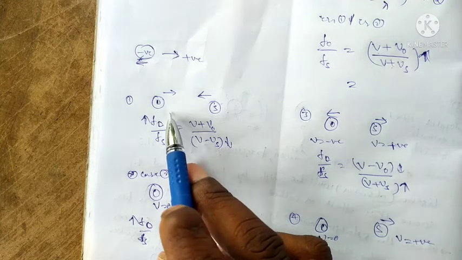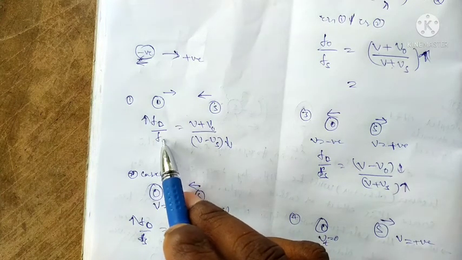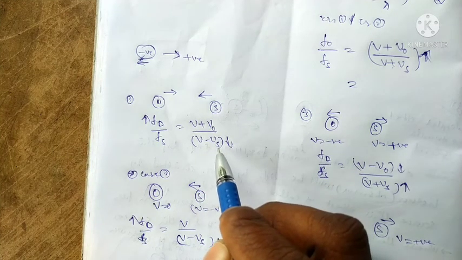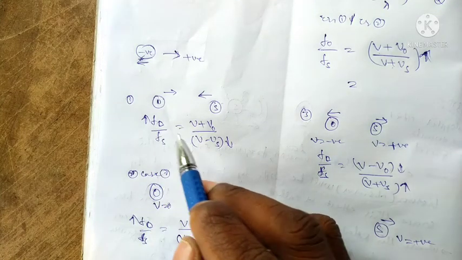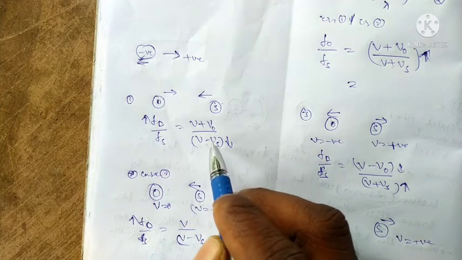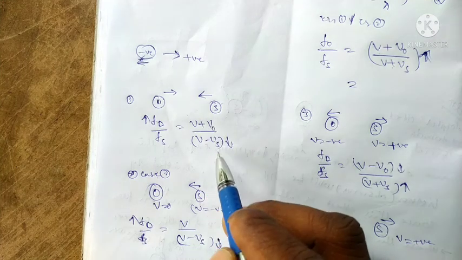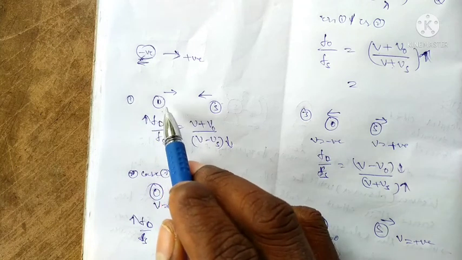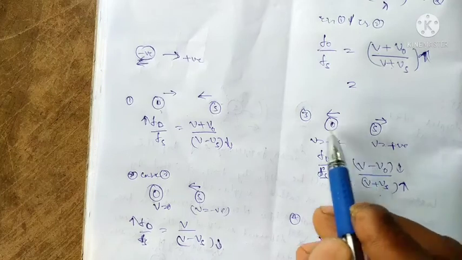Suppose both are moving towards each other, the ratio of the frequencies is like this: as velocities increase, frequency increases. The frequency observed increases, and the velocity of the source decreases the sound. Observer and source are at the nearest distance, or the largest distance.